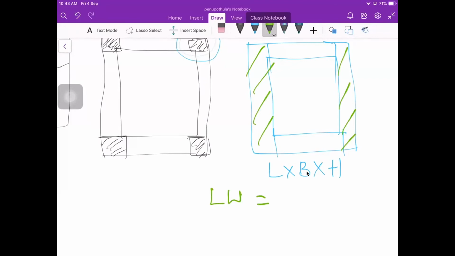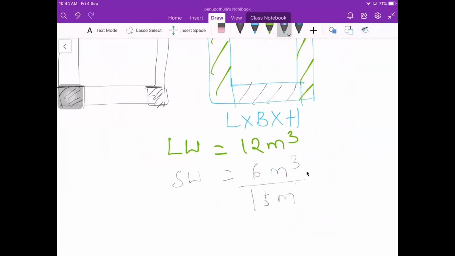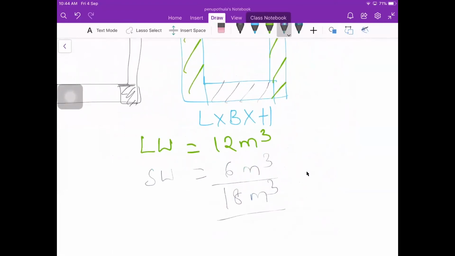Long wall is equal to some 12 meter cube, something like that. Coming to the short wall part, it is some 6 meter cube. In total we are having 18 meter cube. Then we will consider what all the deductions are that we need to make.